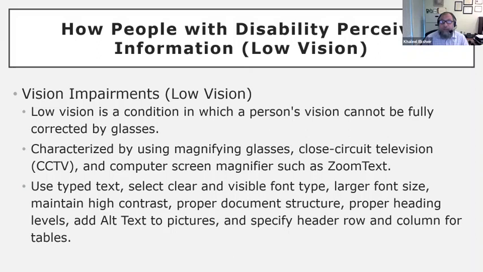How to prepare for them? You see, I'm repeating: use type text, one of the important keys for accessibility. You have to select a clear and visible font, a font that is visually readable. We normally recommend using a sans serif family font, such as Helvetica, Verdana, Futura, and so forth.